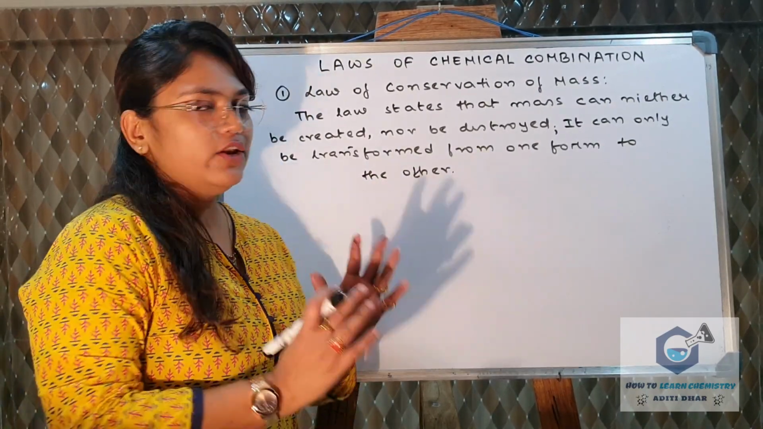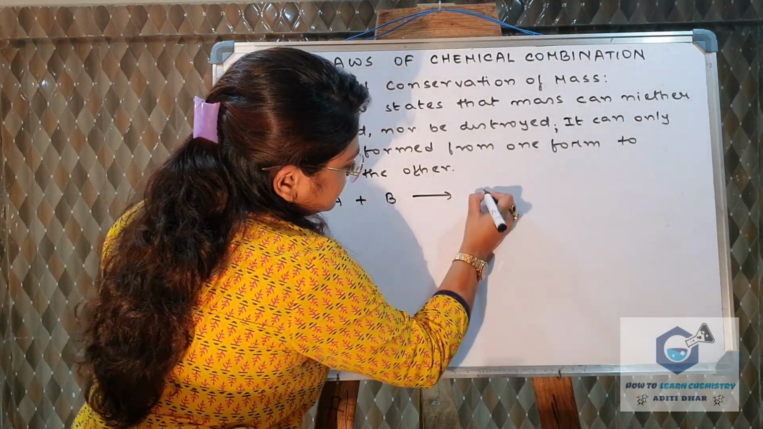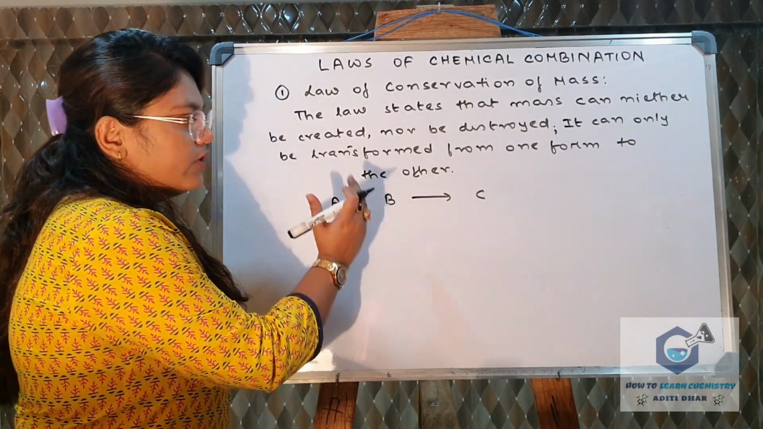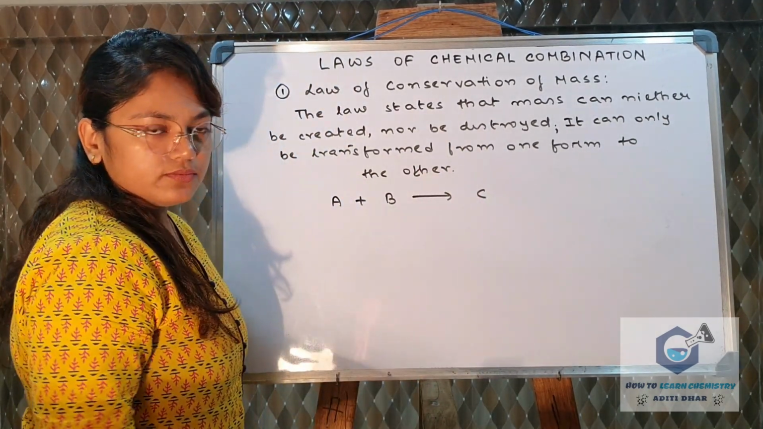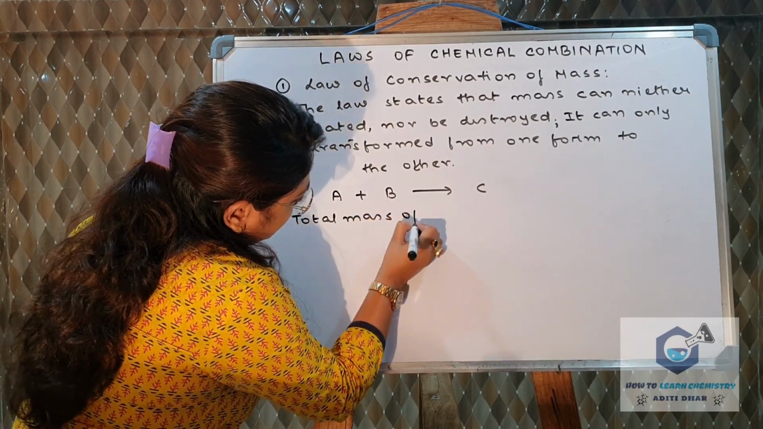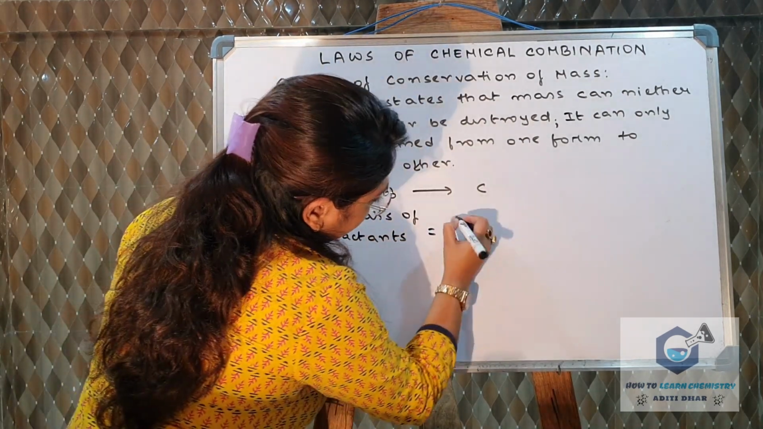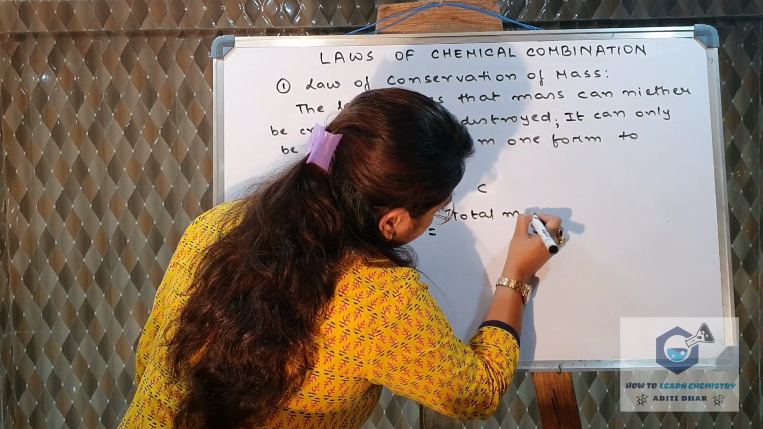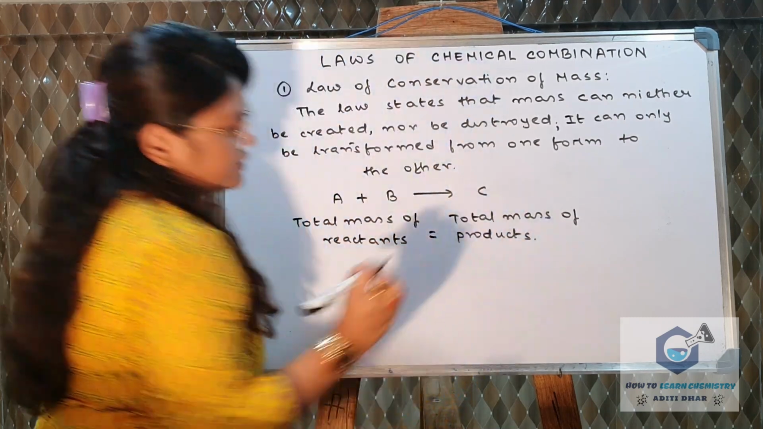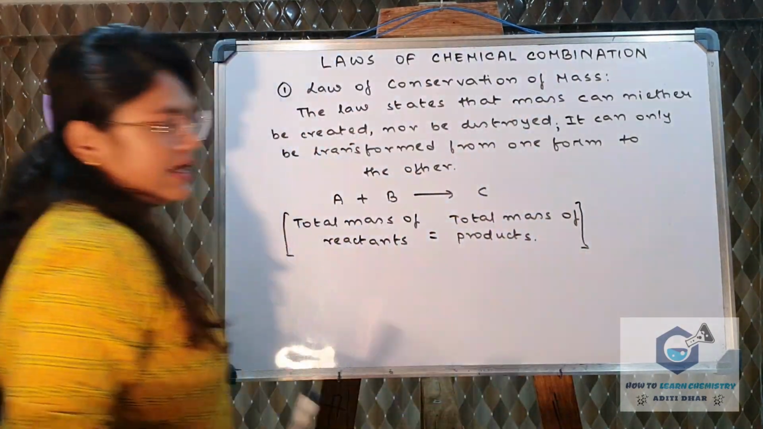destroy mass. So when we are doing a chemical reaction, suppose A and B are reacting to form C, we will expect the total mass of A and B to be equal to the total mass of C. So we can write down: total mass of reactants must be equal to total mass of products. So this is the summary of the law of conservation of mass.